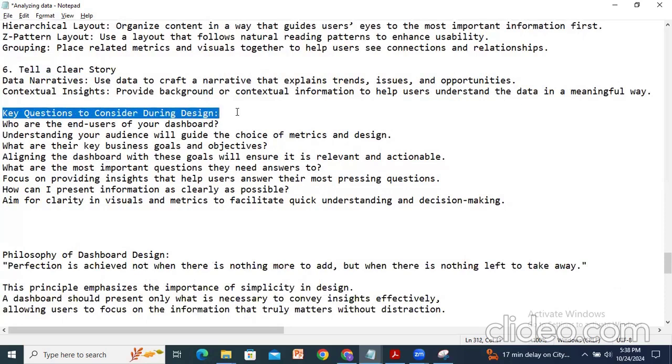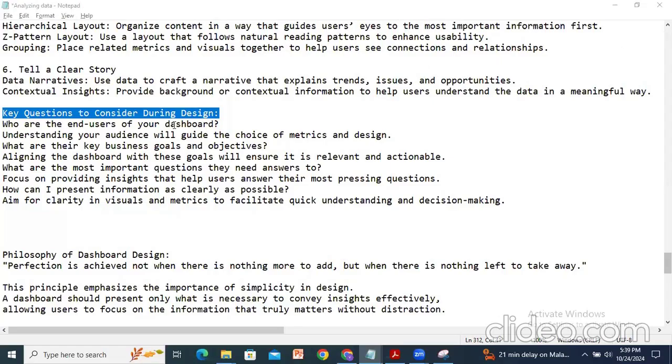The key questions are mainly: who are the end users of your dashboard? Understanding your audience will guide the choice of metrics and design.